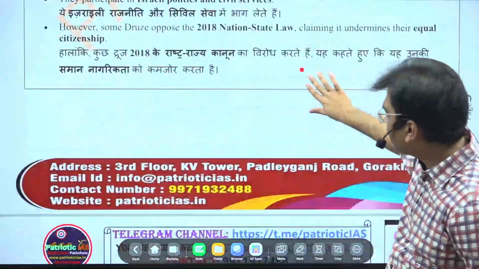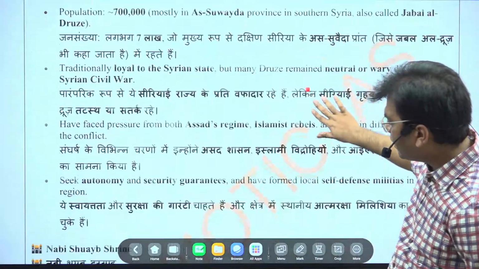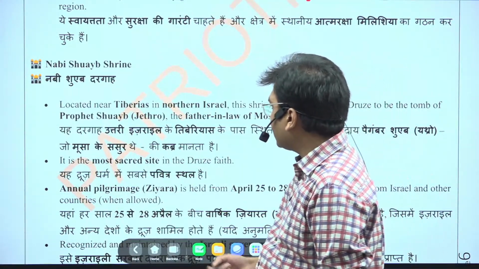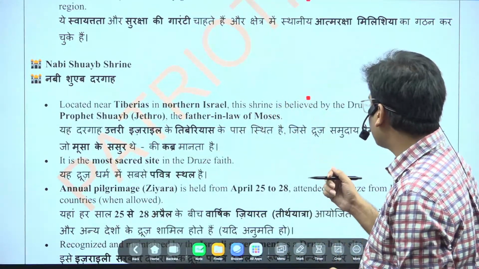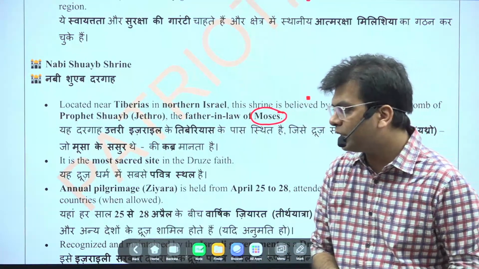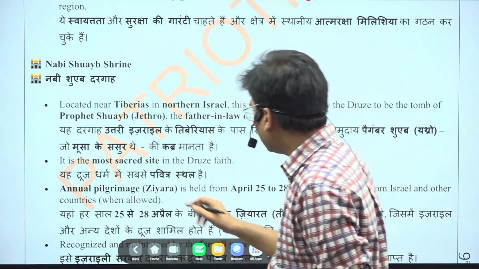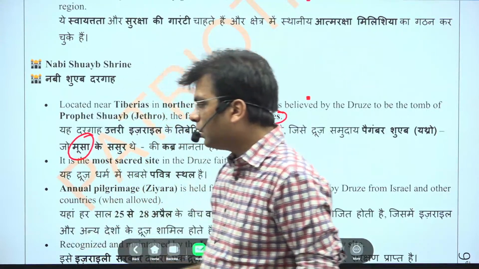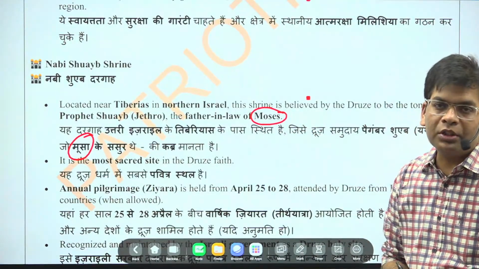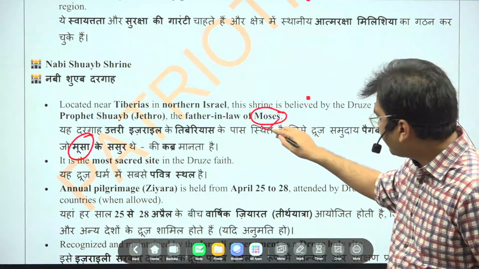There are about 150,000 in Israel and near about 70,000 in Syria. So here you will find this Nabi Shuib Shrine. This is associated with their religious place, and it is associated with Moses. Who was Moses? Those who are watching online, please reply. In Hindi, we call him Musa. He was the founder and prophet of the Jewish religion, the Yahudi. Their prophet is Moses.